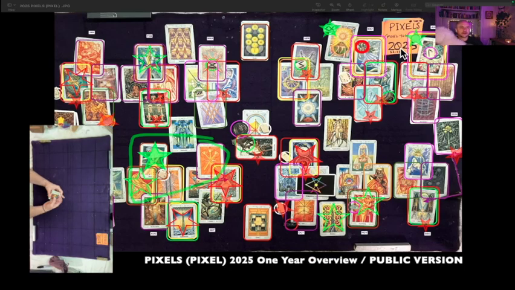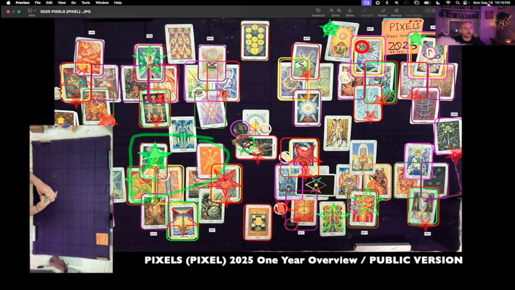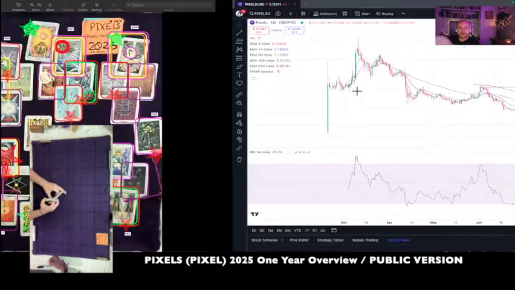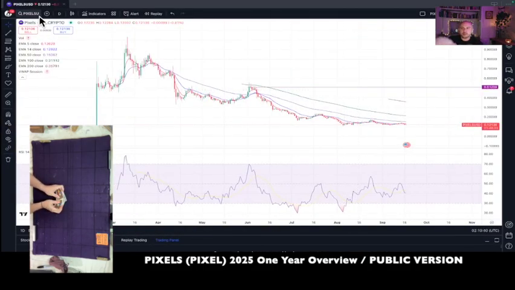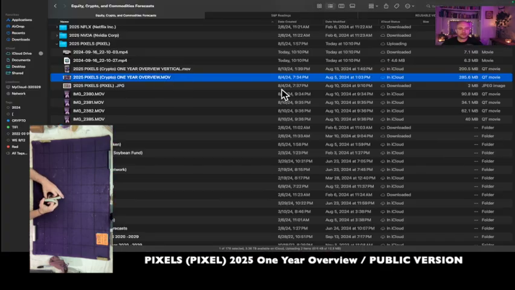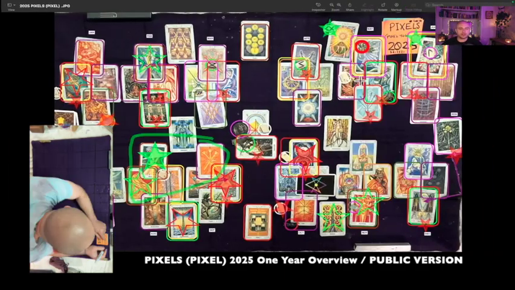This is the Pixels one-year overview reading for the year of 2025. It's currently September 16th, 2024, 10:10 p.m. Eastern Time. Pixels at the time it's reading is 0.12136, or just over 12 cents USD. The shuffle video for the Pixels reading was created on August 4th, 2024 at 7:34 p.m. Eastern Time. That's the video playing for you in the lower left corner.